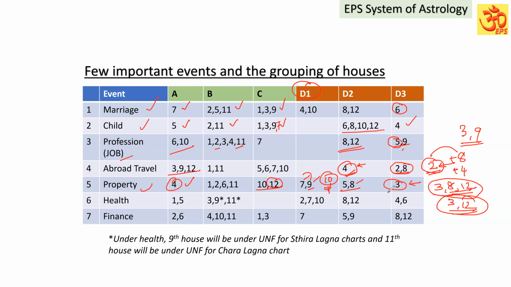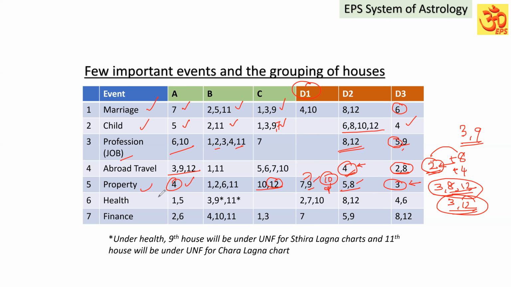So I'm repeating, though some houses are grouped under D1, D2 and D3, only the grouping decides whether the planet is more unfavorable or more favorable. I hope you have understood.